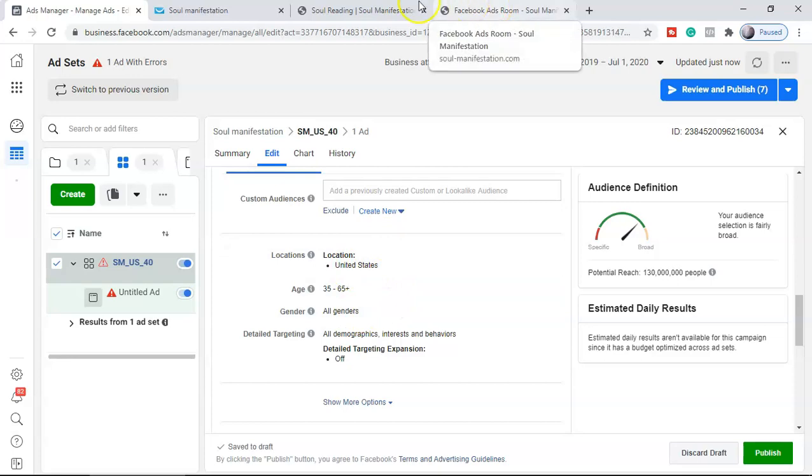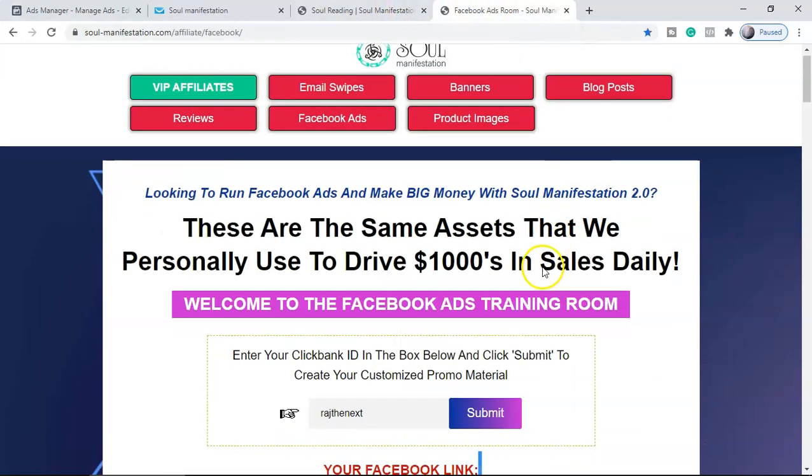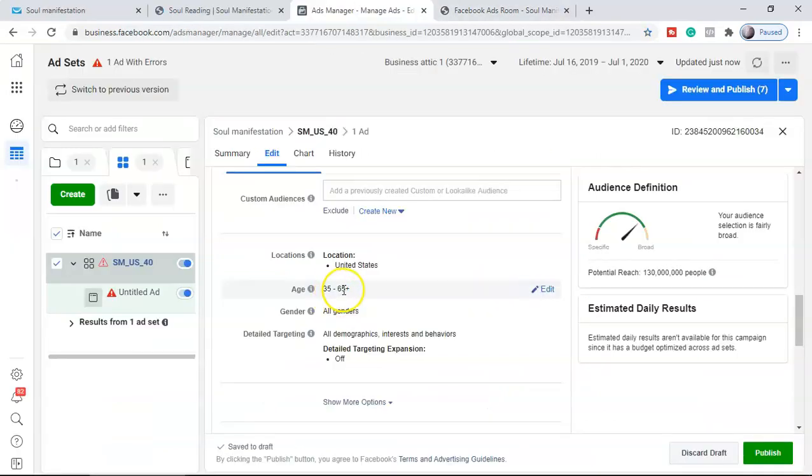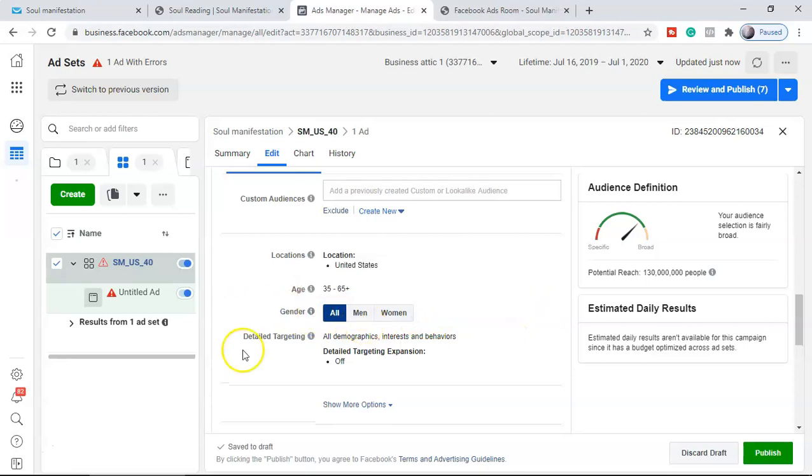So already they have given us all the details. Here you can see the demographic which they already tested. It is between 40 to 65. That's the main group, and they are targeting women a lot. That's why they have selected it here. But they have said men and women 35 to 65. This is my experience promoting manifestation offers, because in this niche all genders convert very well. So you don't need to make changes. I'm going to keep it like all only.